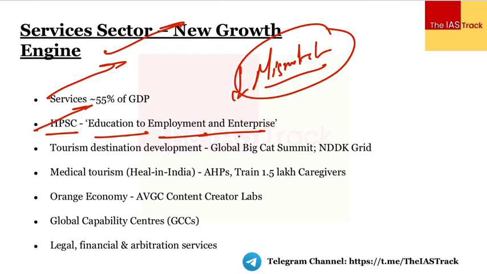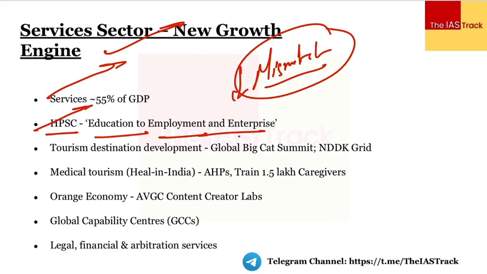Next thing which I'll have to understand is that we have the services as a major source of the urban employment and global competitiveness and exports. Therefore, the government is making sure that every domain in the services sector is given due importance because ये एक normal sector नहीं है, it's a strategic sector for India. ठीक है, so it is coming to focus on different areas.